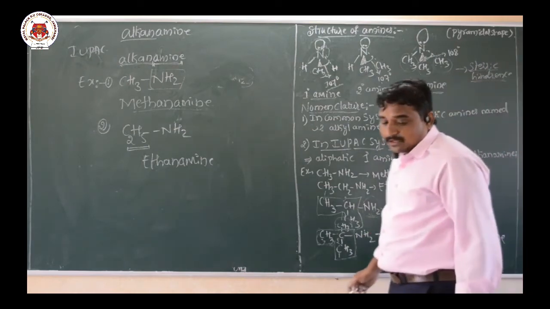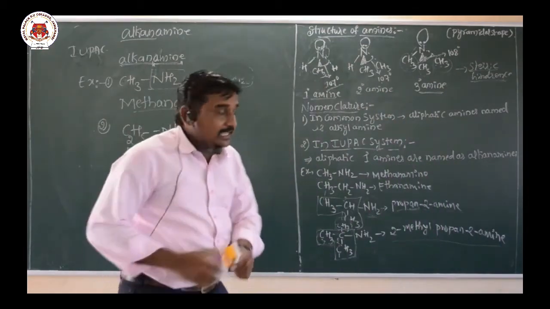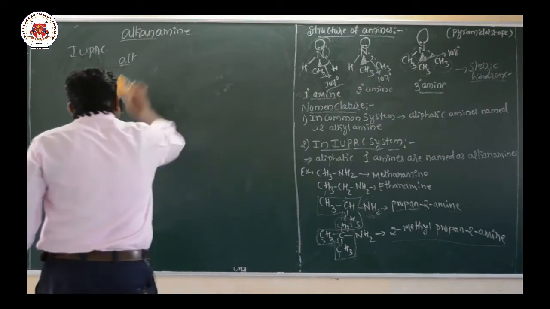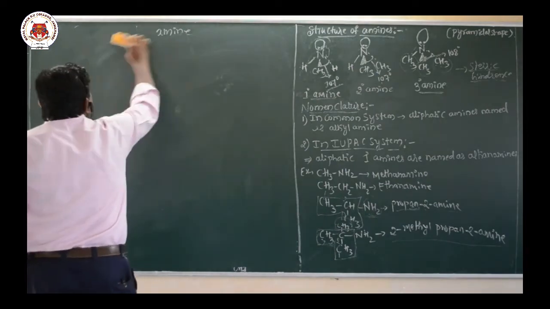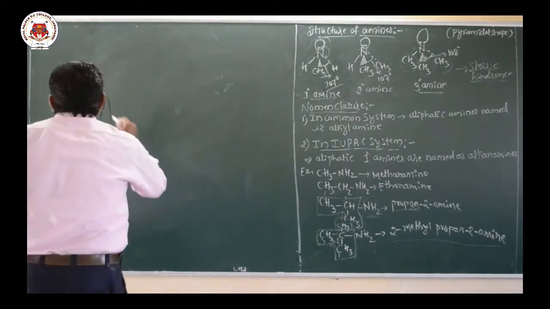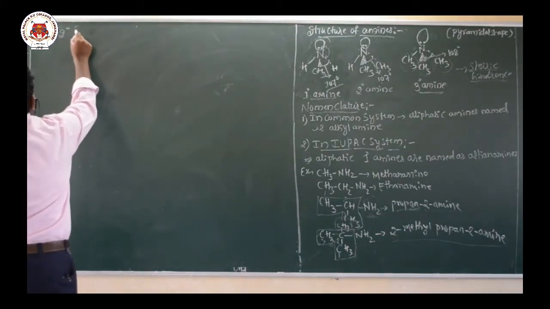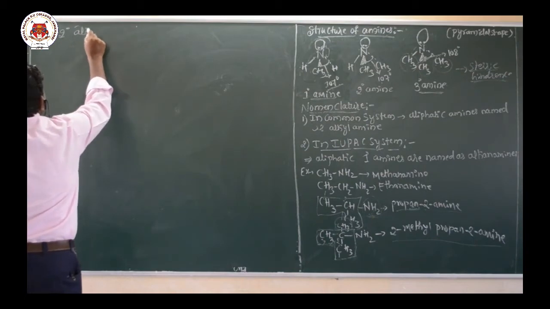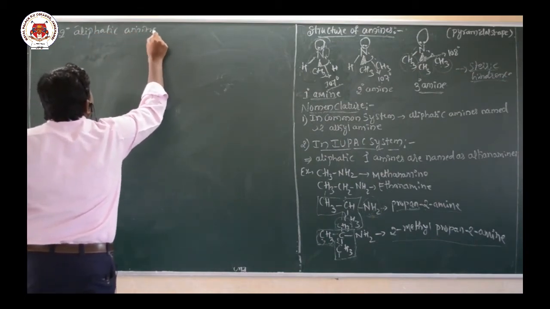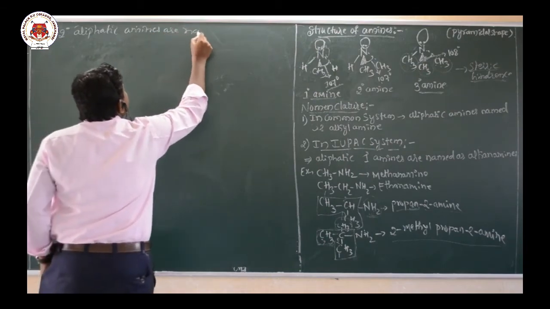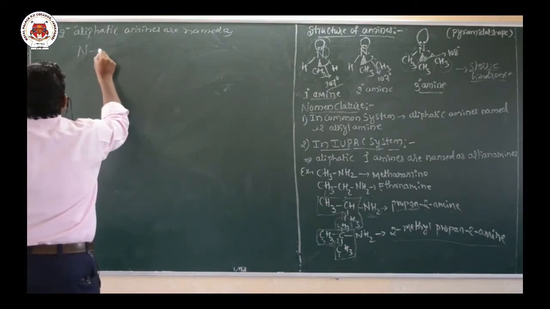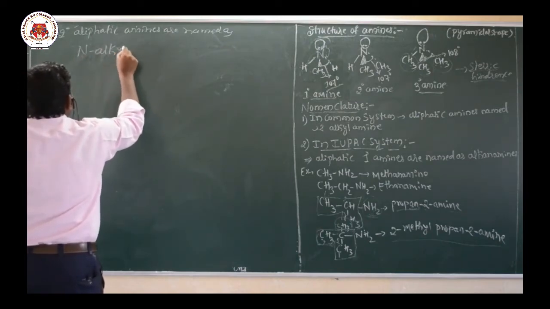Okay, so next I will take one example. Here the primary amines are named as alkanamines, whereas the secondary aliphatic amines are named as N-alkyl alkanamine.